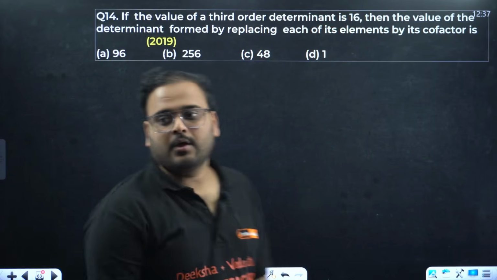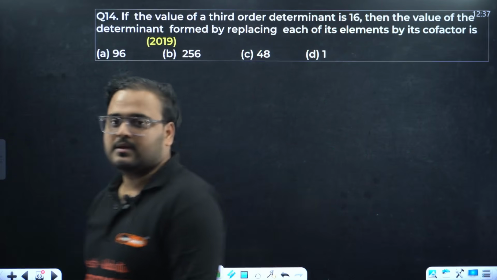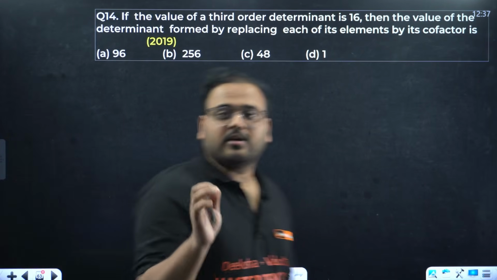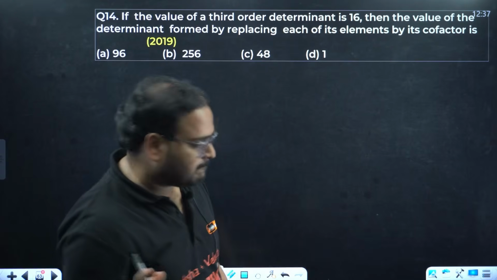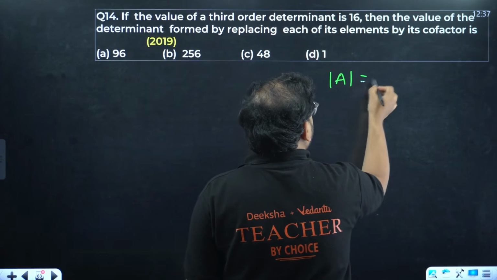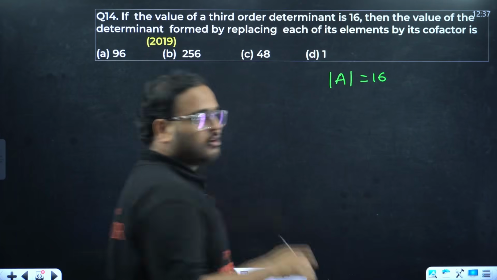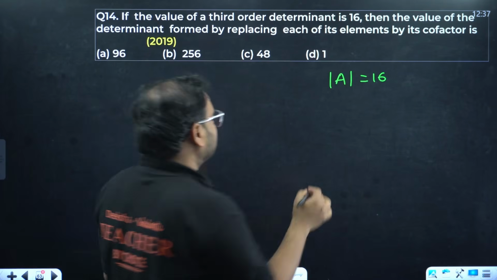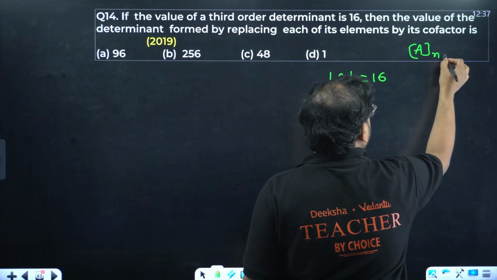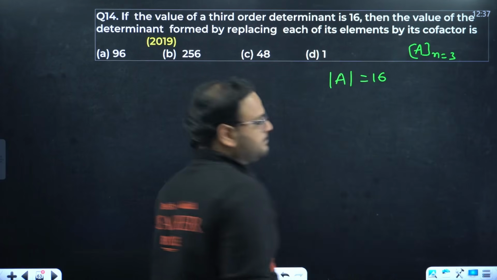Question number 14. If the value of third order determinant is 16, means order of the matrix 3, they are saying that matrix order is n equal to 3.